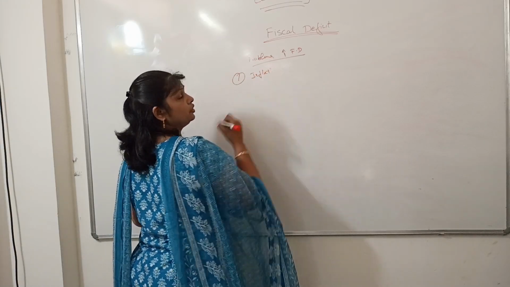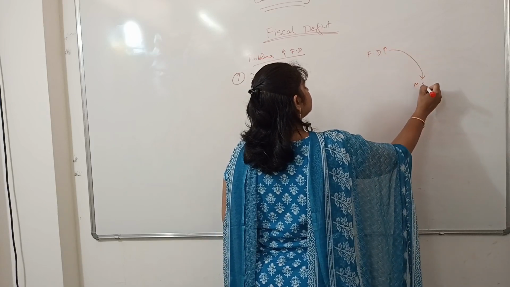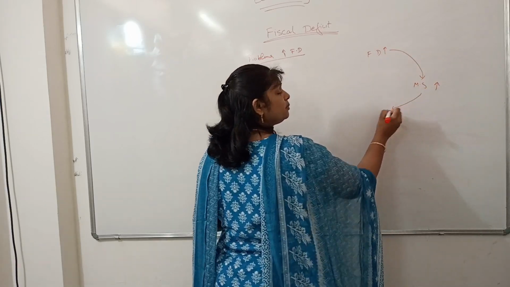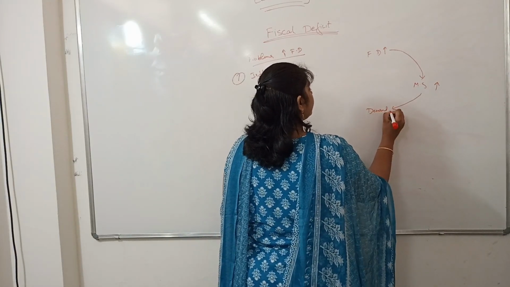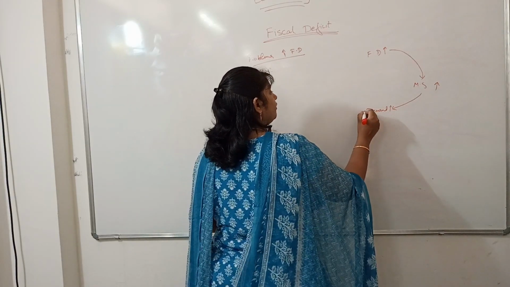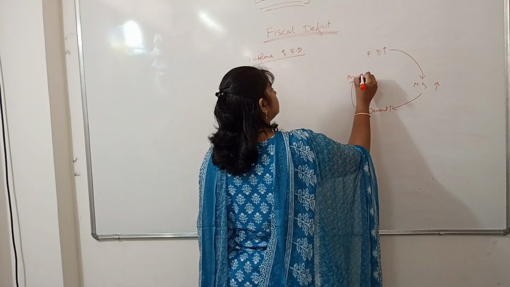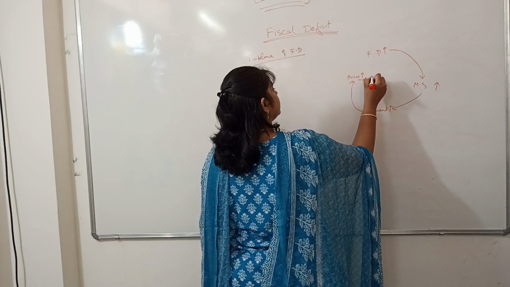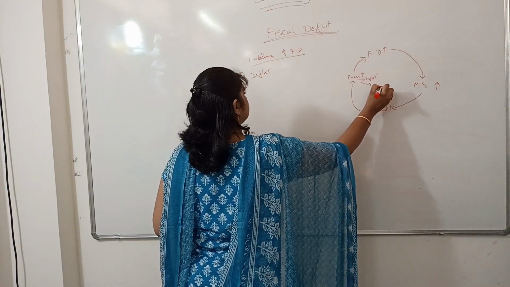I already told you, if fiscal deficit is high, the money supply in the market is high. With money supply being high in the market, the demand for the products would be high. When the demand is high, the prices would obviously increase. That is nothing but inflation. This is bad for the economy.